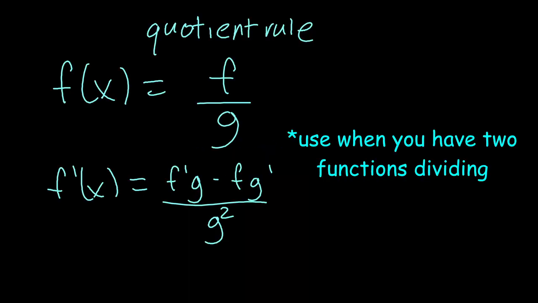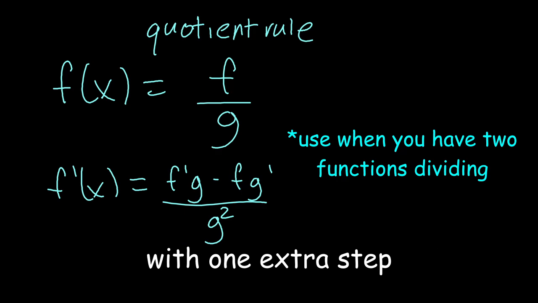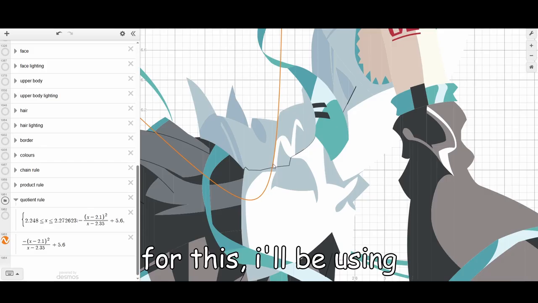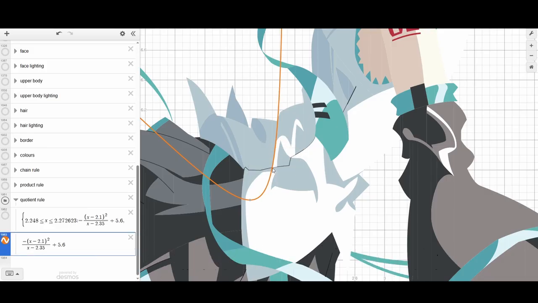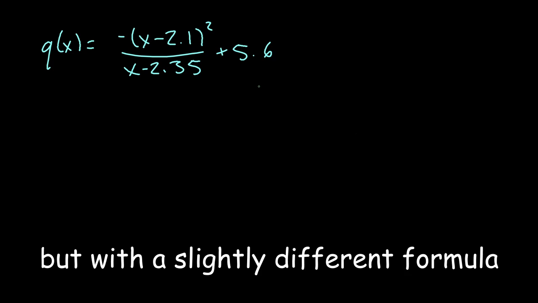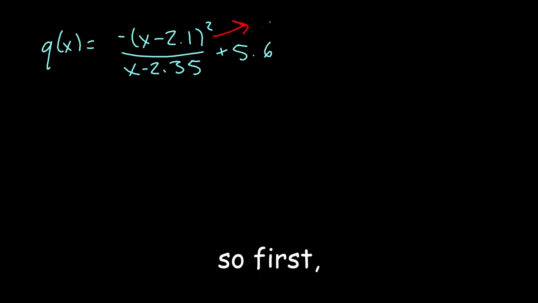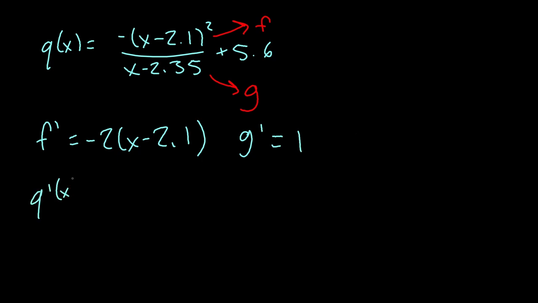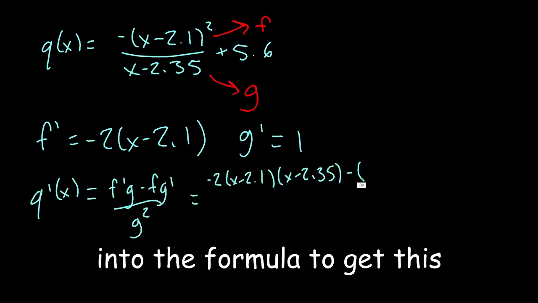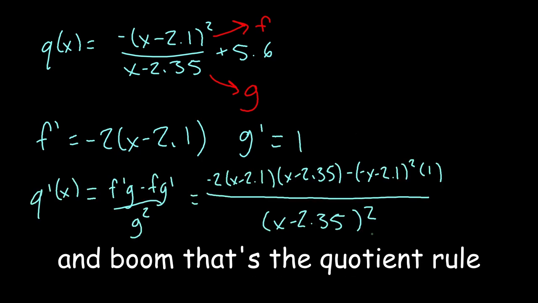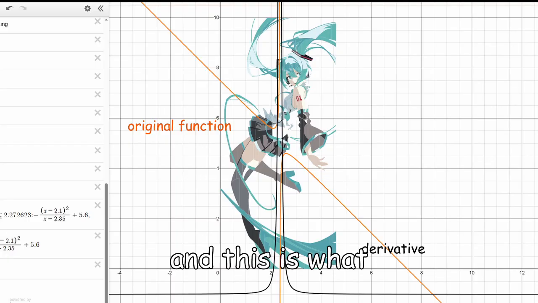The quotient rule is pretty much the product rule with one extra step. For this, I'll be using this part of her shirt again. Now we just gotta do the same thing, but with a slightly different formula. So first, we identify f and g, then take the derivatives of each of them. And again, we just plug each term into the formula to get this. And boom, that's the quotient rule. And this is what the derivative looks like.